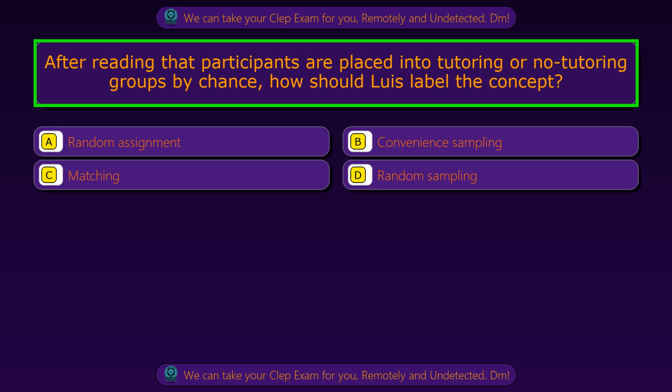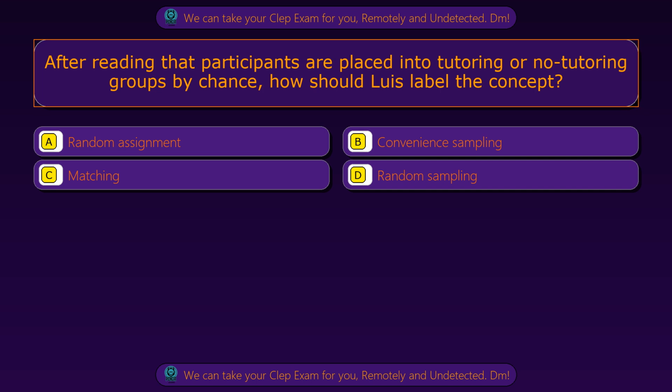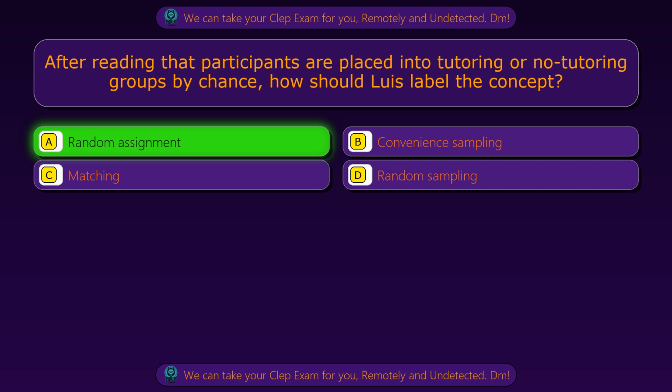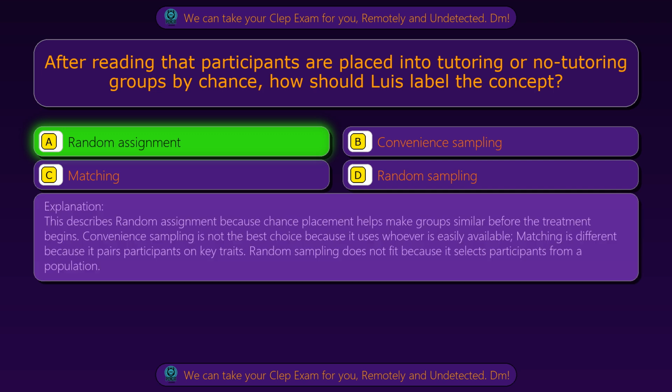Question 89. After reading that participants are placed into tutoring or no tutoring groups by chance, how should Luis label the concept? Option A, random assignment. Option B, convenience sampling. Option C, matching. Option D, random sampling. The correct answer is option A, random assignment. This describes random assignment because chance placement helps make groups similar before the treatment begins.